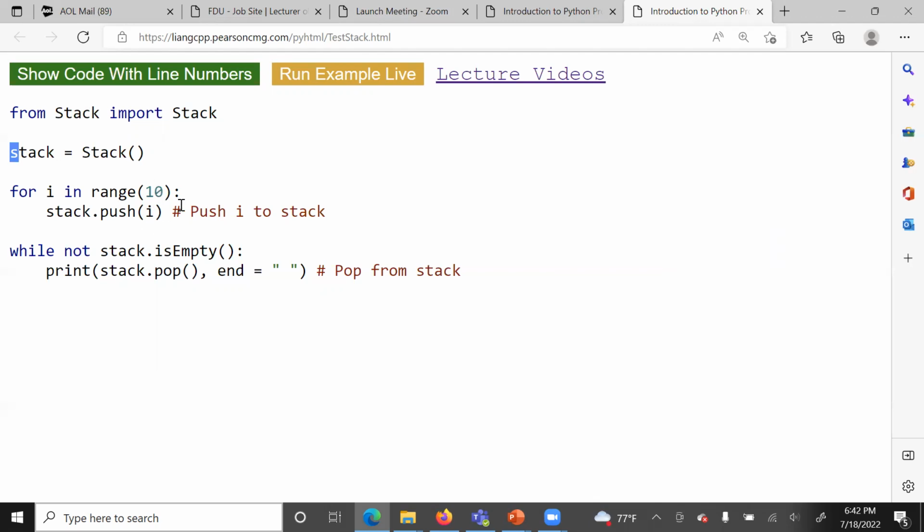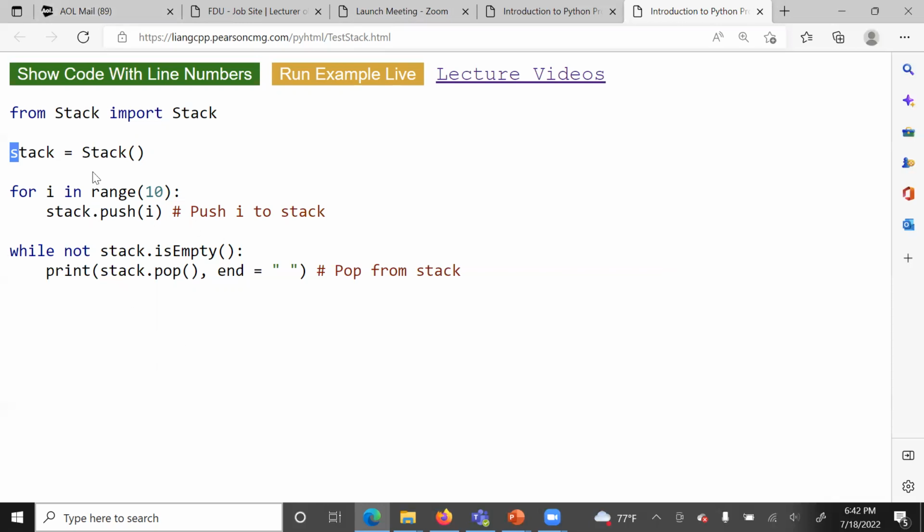After we push 0 to 9, here we say, while the stack is not empty, we should print and pop. So when we run this program, it's going to print numbers, but instead of printing 0, 1, 2, 3 up to 9, it's going to print 9, 8, down to 0, because remember, we push from 0 to 9. So 9 will be at the top of the stack. Then we pop in reverse.